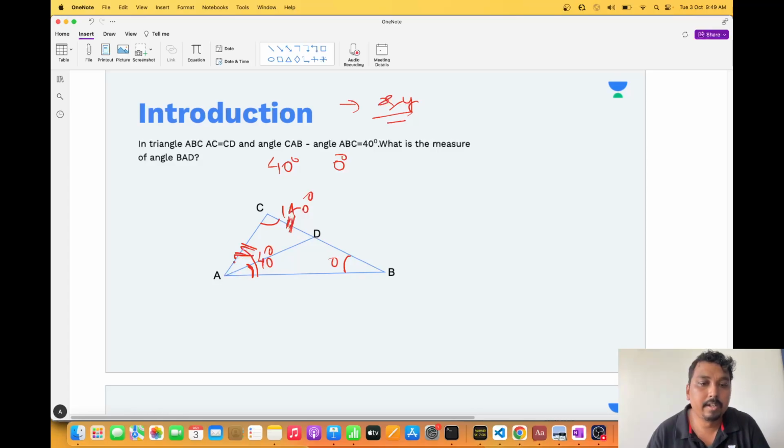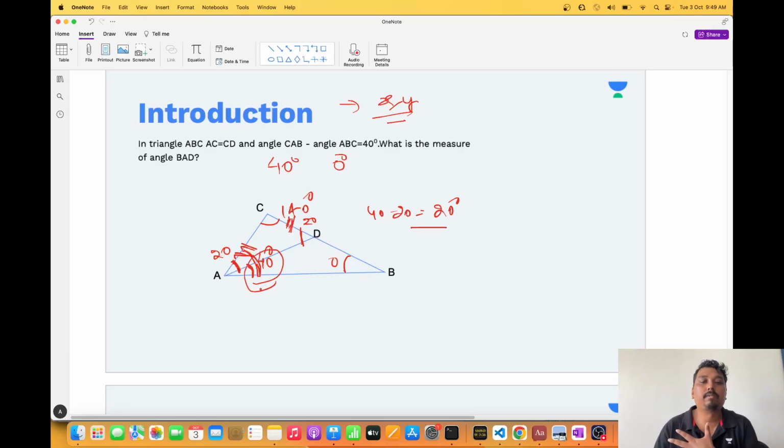So this angle plus this angle will be equal to 40 degrees, because the sum of angles of a triangle should be equal to 180. Now these two sides are equal, so it will be divided into 20 and 20. Now guys, this is 40, this is 20, so 40 minus 20 will be equal to 20. Without touching my pen and paper, I have solved a question.